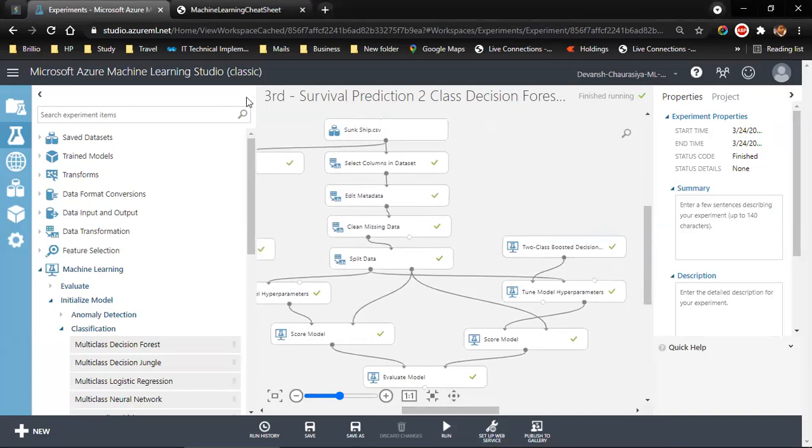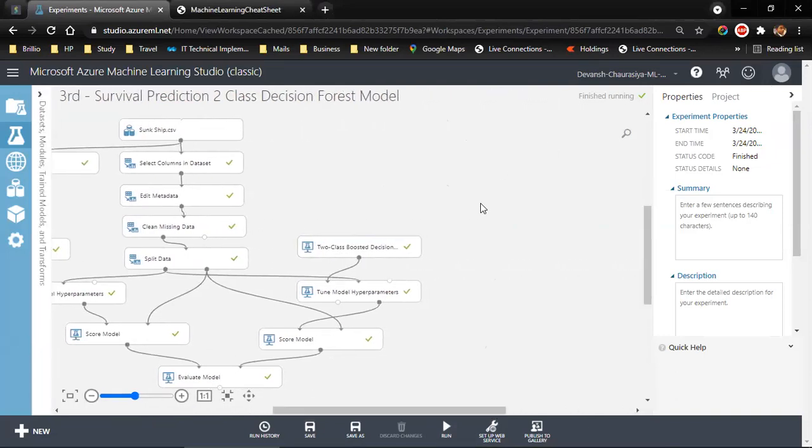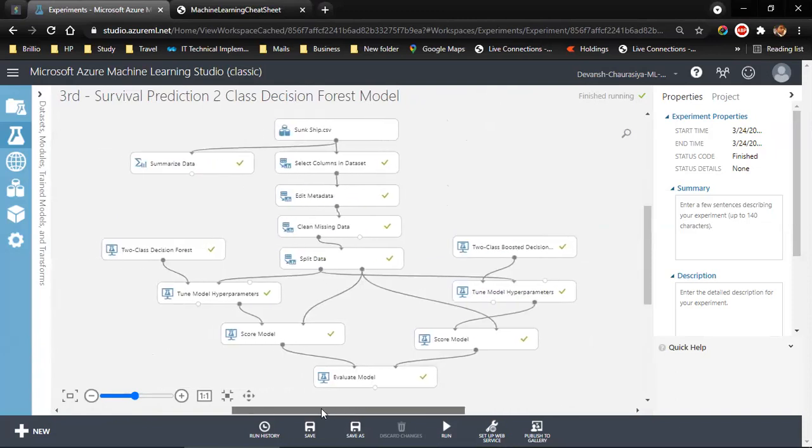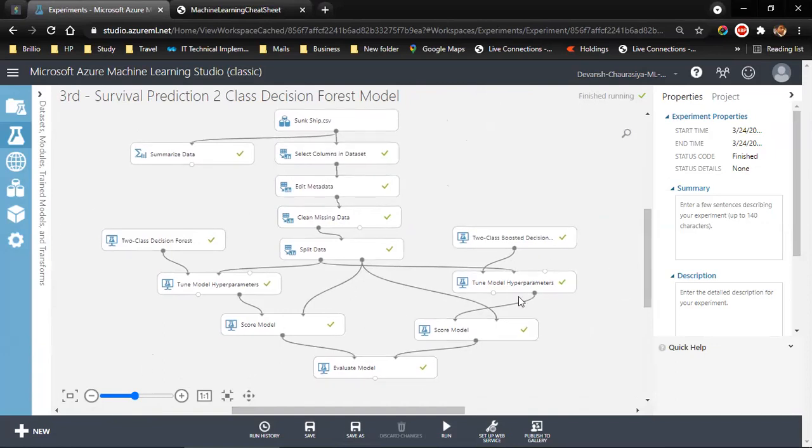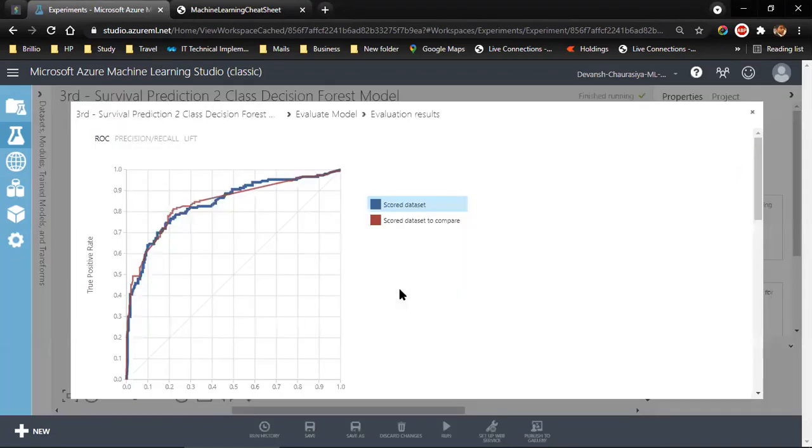And we can see the check mark. Let me increase the size. Adjust a little. It looks a little like a spider over here, but this has all run. What I can do is right click, visualize. All right, so we have the first one, and then we have the second one.